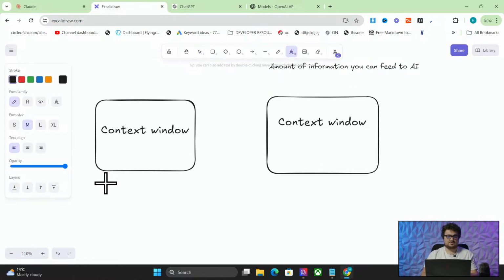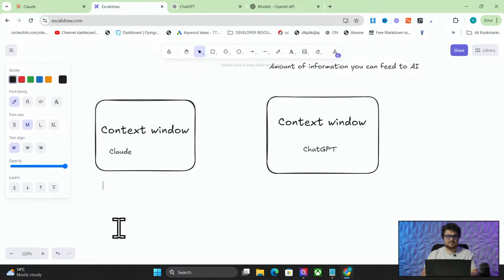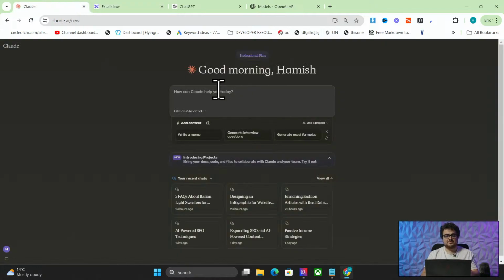Okay, so first of all, let's just say this is Claude and this is ChatGPT. So what are the advantages and disadvantages? Claude has a larger context window. But also the other thing, Claude has a system called pastes. Now I really like this thing where if you copy and paste something that's really long, it will turn it automatically into a paste.